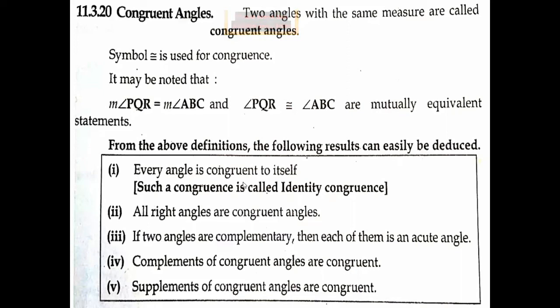Every angle is congruent to itself, as we have learned in the reflexive property. All right angles are congruent angles. If two angles are complementary, then each of them is an acute angle. Complements of congruent angles are also congruent. Supplements of congruent angles are also congruent.